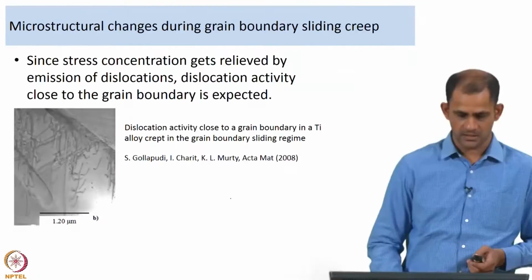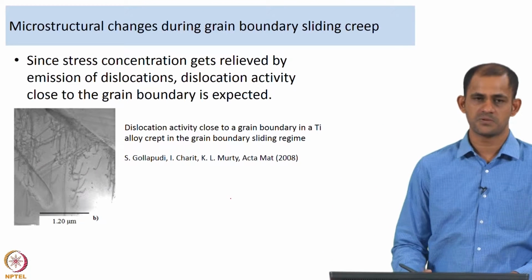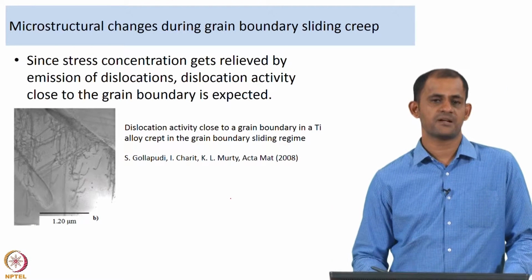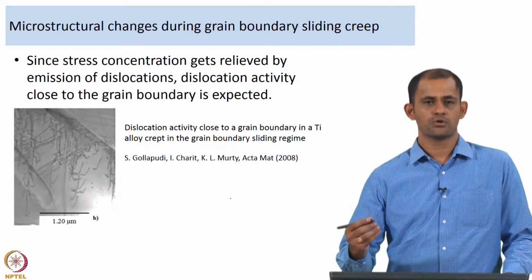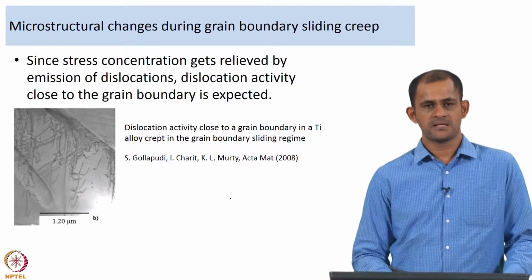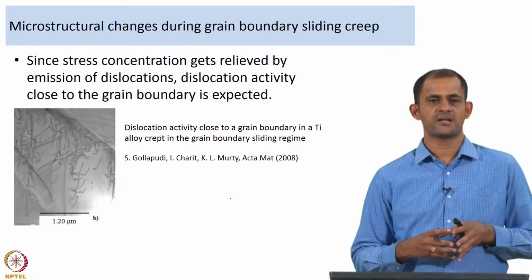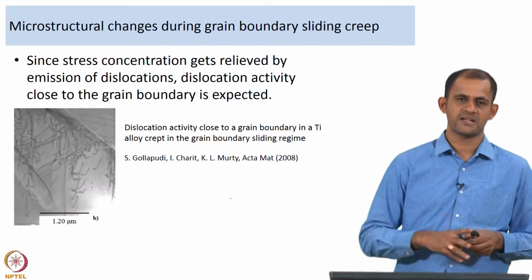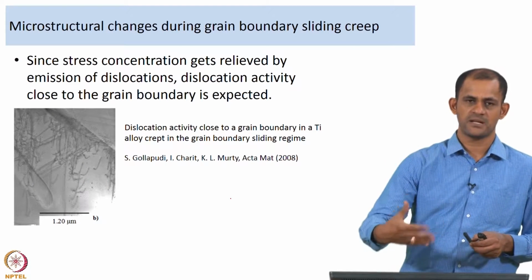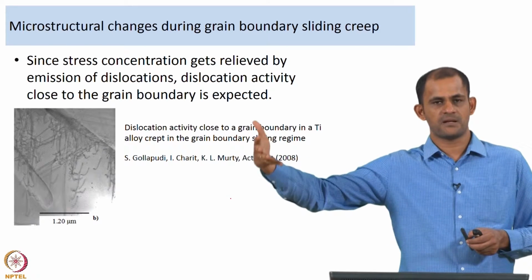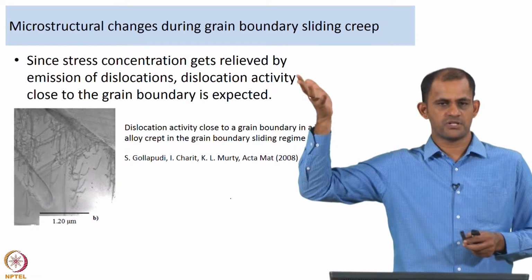Another microstructure that could also be observed is a significant amount of dislocation activity close to the grain boundary. The reason is, we said the stress concentration can be relieved by dislocations getting emitted from one grain boundary, and these dislocations go and get piled up at another grain boundary where they eventually start climbing.